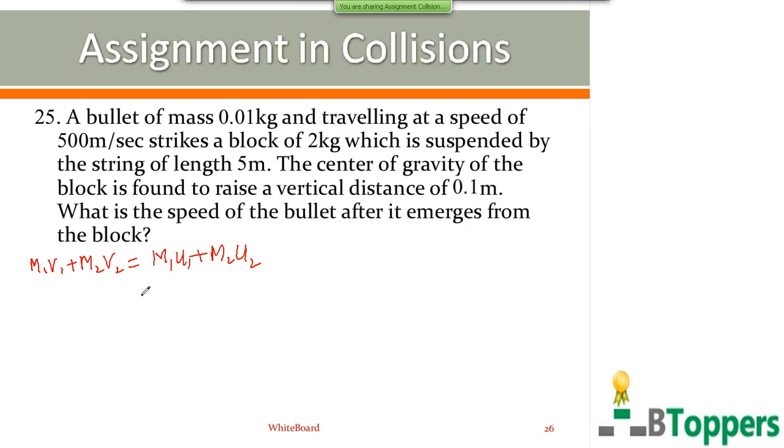Here M1 is the mass of the first body, that is the bullet, which is given as 0.01 kg. U1 is the initial velocity of the bullet before collision, that is 500 meters per second. M2 is the mass of the block, which is given as 2 kg.